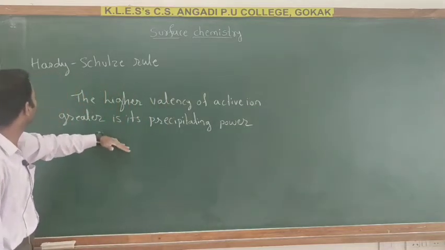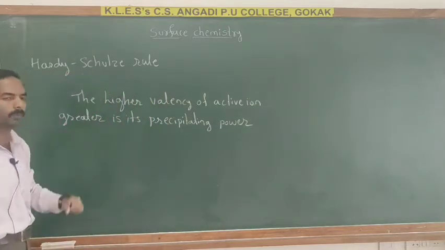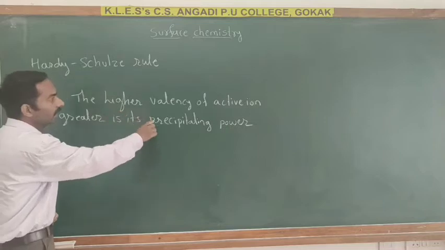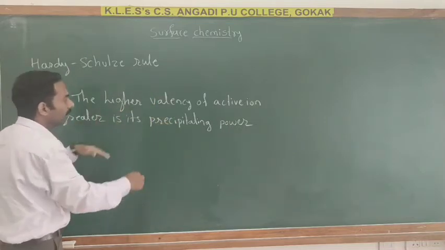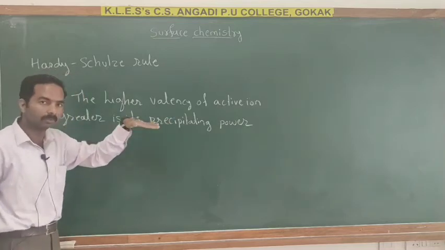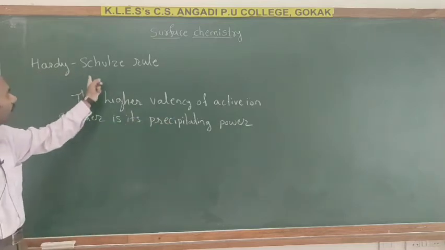This is known as the Hardy-Schulze rule. The higher the valency of the active ion or flocculation ion, the greater is its precipitation power. This rule is known as the Hardy-Schulze rule.